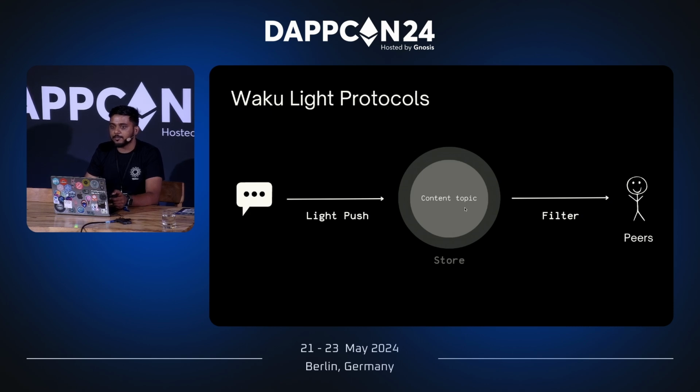And store is a complementary protocol that we have for providing temporary storage for the messages that you send on the network. To talk a bit more about store, we don't have any guarantees or assurance with the store protocol as of now, because Waku focuses more on the transport side of things. For long-term storage, we definitely recommend you use something like IPFS, Filecoin, or Codex. It's important to have perpetual storage because the content of the Waku store protocol usually gets cleared out every 30 days. So it's more for temporary storage.